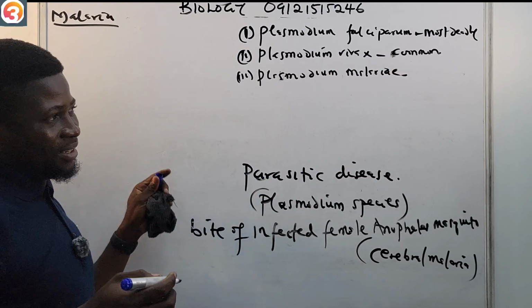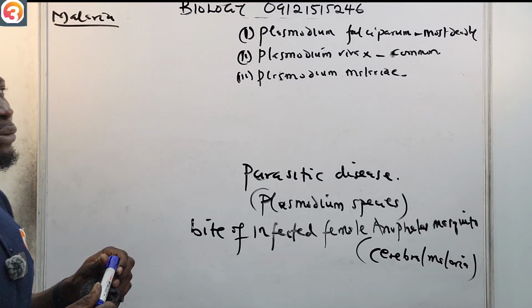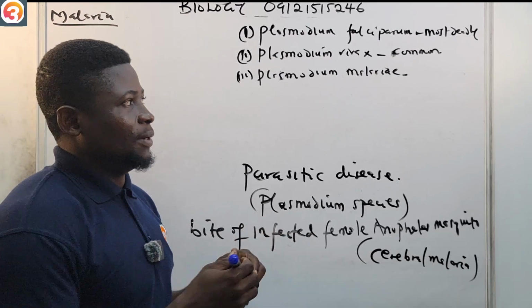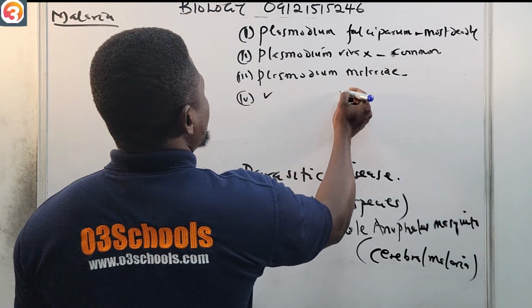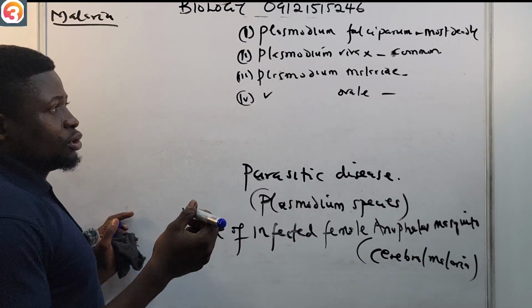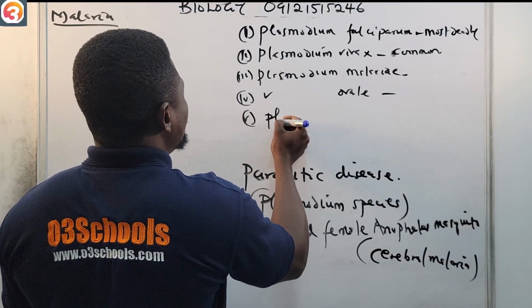This one is very mild, but it can carry some chronic infections, so it also has to be treated quickly. We also have Plasmodium ovale. This one is rare, and it can also relapse. Number 5 is the one called Plasmodium